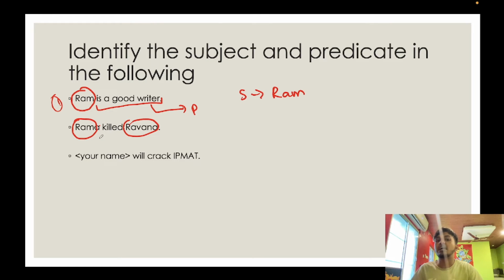Therefore, since Rama is doing the action, the subject is something that does the action, right? So Rama is the subject. And what is Rama doing? Rama is killing Ravana. Rama killed Ravana. So killed Ravana is the predicate.